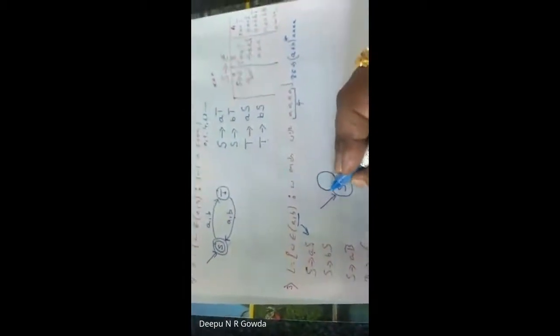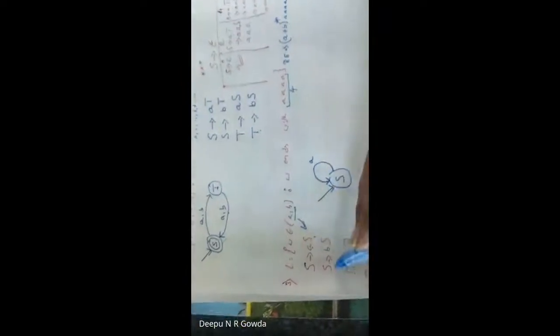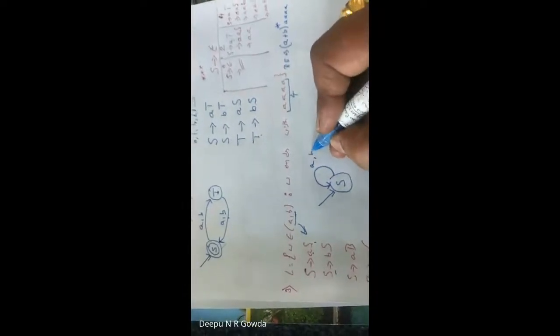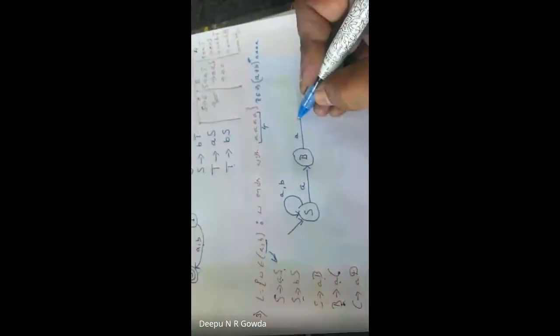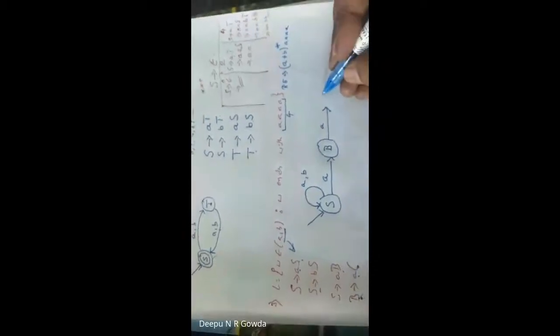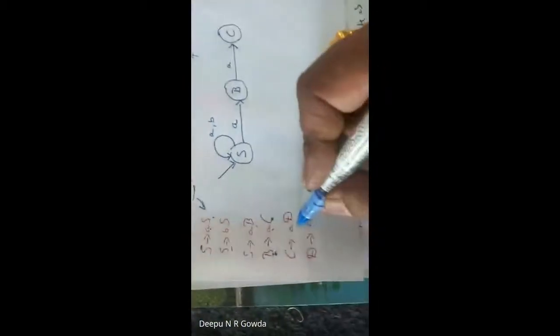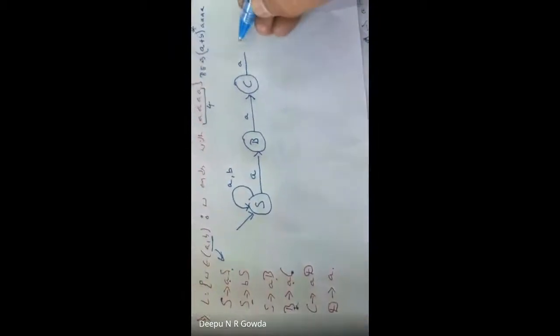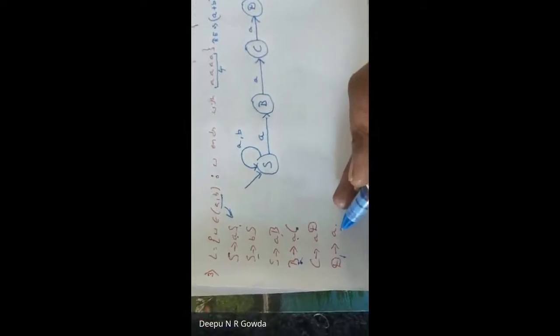Now S upon A is going to S. Correct? Now S upon B is also going to S, so A comma B. And S upon A, I'm going to a state called B. Now from B, I'm going to a state called C by using symbol A. Correct? Now from C, on A, I'm going to state called D. From D, take A, and that's it.